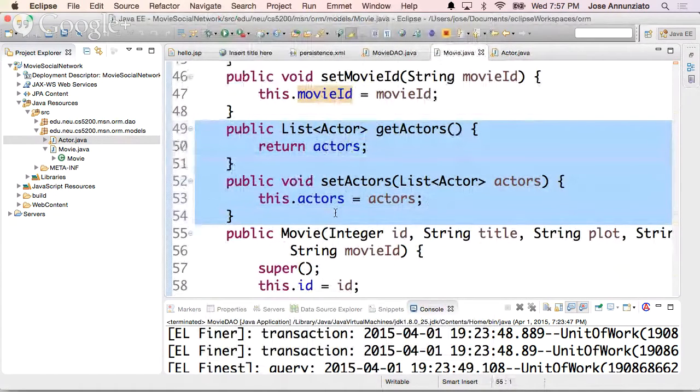So as far as we are concerned, we're still working at the object level. We don't know what's happening in the database. Magically, they will be mapped. From the database, we'll load everything. We'll load a movie and it'll have the actors. And we'll magically be able to add an actor in the object model and then merge it, and the new actor will be inserted, and it'll know that it's referring to that movie.